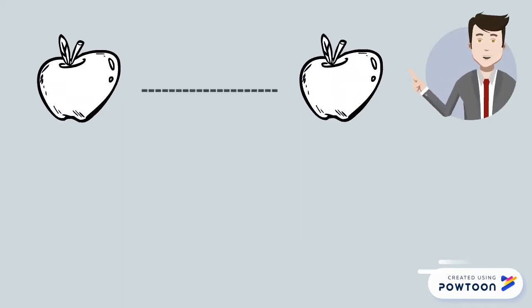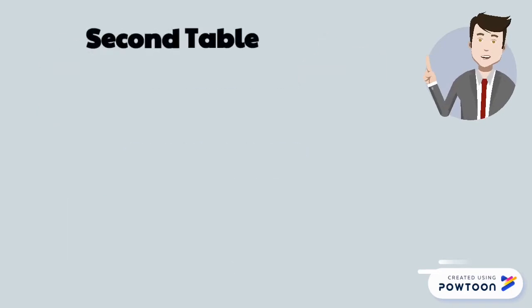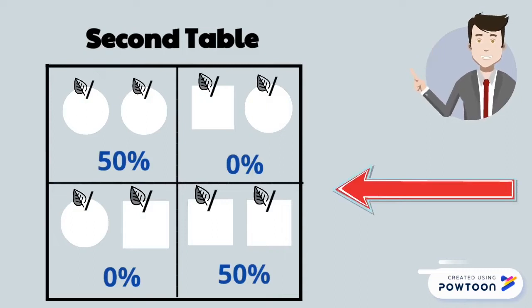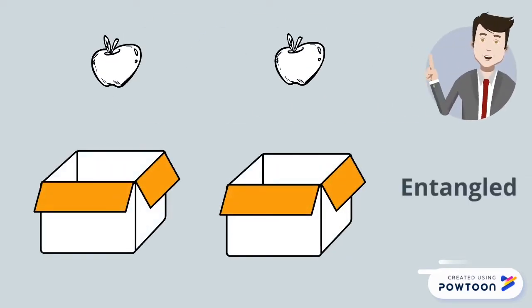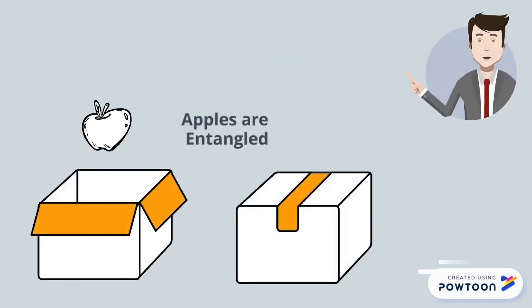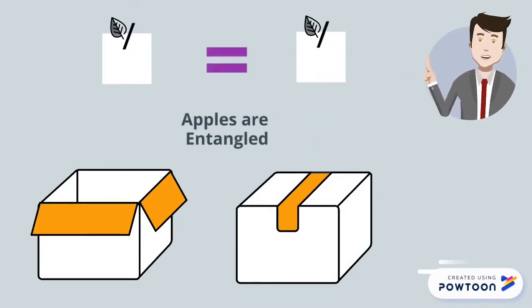On the other hand, we can say our two apples are entangled when information about one improves our knowledge of the other. Our second table demonstrates entanglement. In that case, whenever the first apple is circular, we know the second apple is circular too. Let's represent this with our two boxes example once again, though this time instead of ordinary apples, we'll use entangled ones. We open the first box and see that it is square. We immediately know that the second apple is a square too, as the apples are entangled. Knowing the shape of one, we can infer the shape of the other. This non-quantum phenomenon is known as classical correlation.